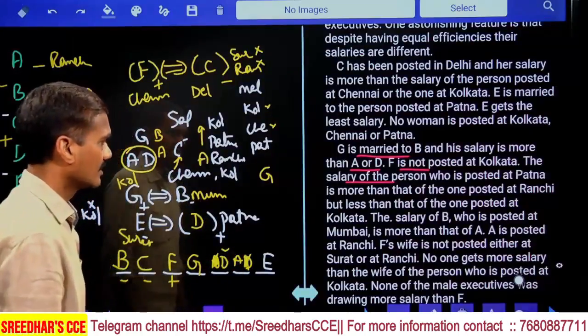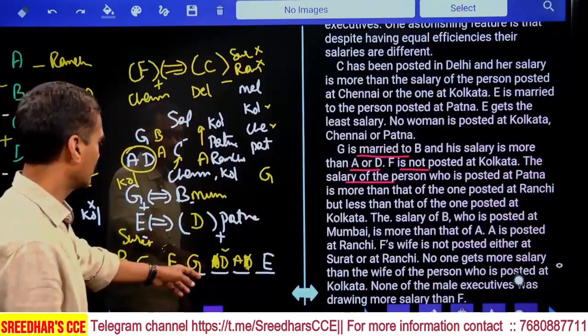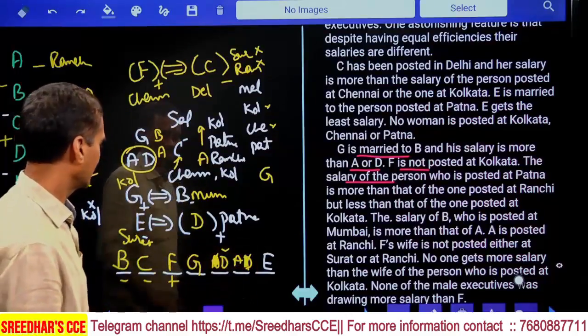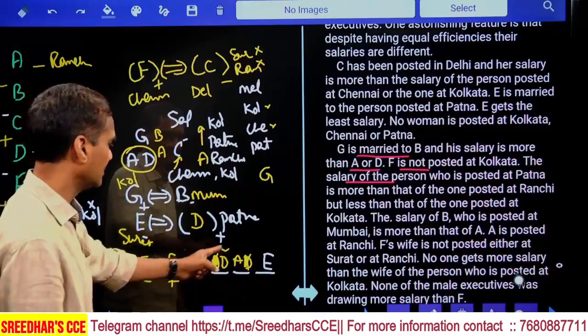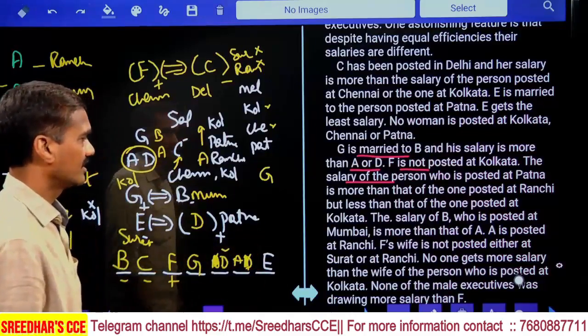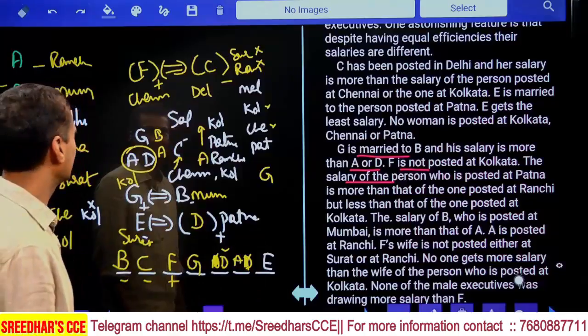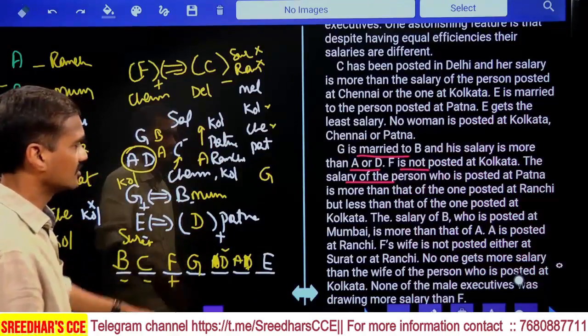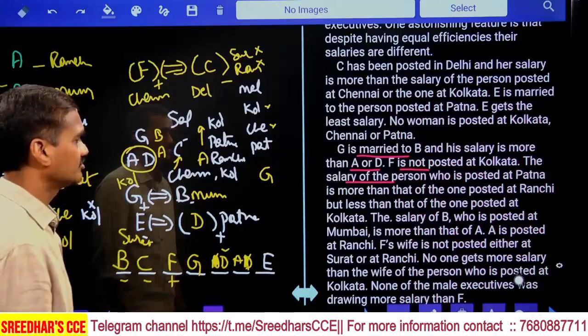And next one, but lesser than the person who is posted at Kolkata. Who is that person at Kolkata here? Kolkata is G, lesser than G. Hence, what is the order? B, C, F, G, D, A, E is the order. And the salary of B, who is posted at Mumbai, is more than that of A. And A is posted at Ranchi.